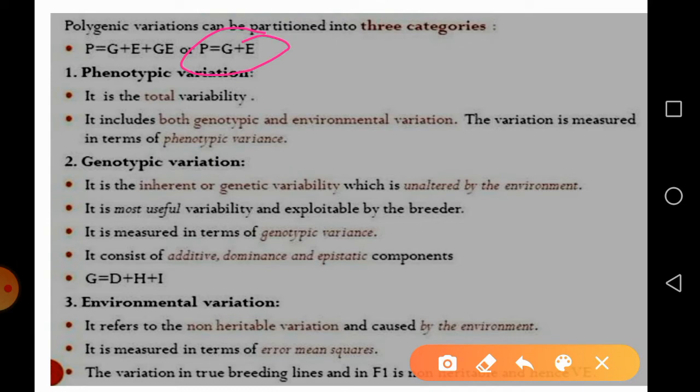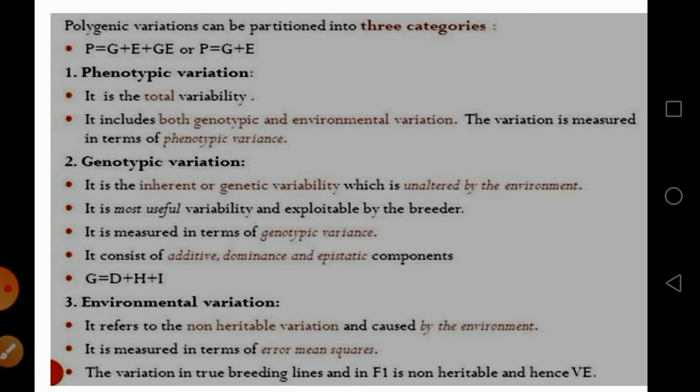G refers to genotypic variance, E refers to environmental variance, and GE refers to the genotype into environment interaction factor. Okay. So phenotypic variance is the total variation present in a population. It includes both genotypic and environmental variation,